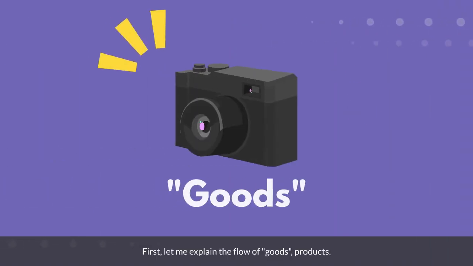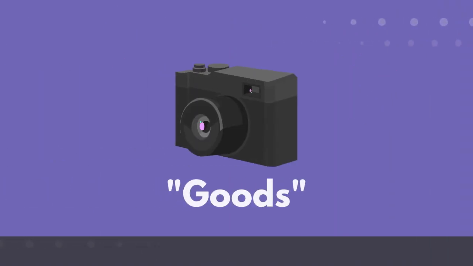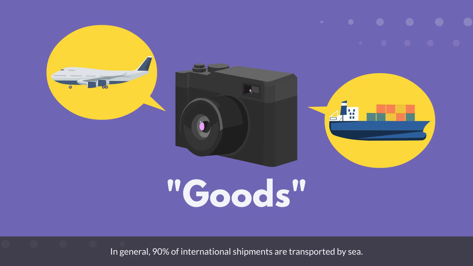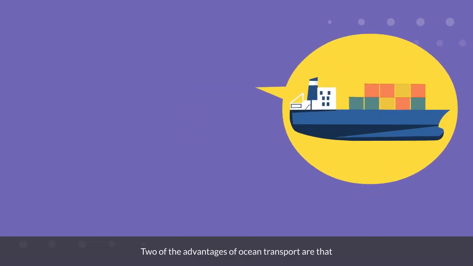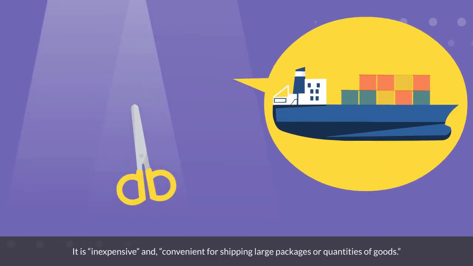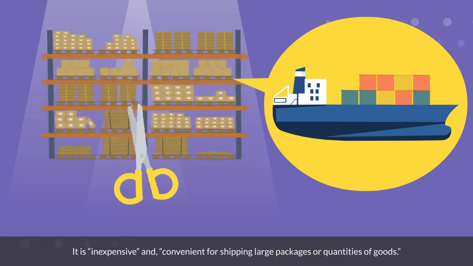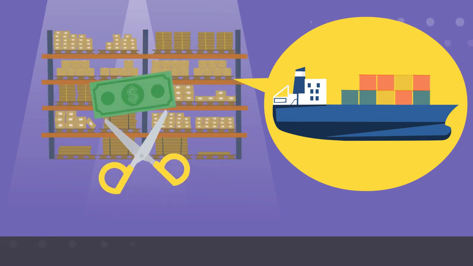First, let me explain the flow of goods, products. There are two methods of transportation, sea and air. In general, 90% of international shipments are transported by sea. Two of the advantages of ocean transport are that it is inexpensive and convenient for shipping large packages or quantities of goods.